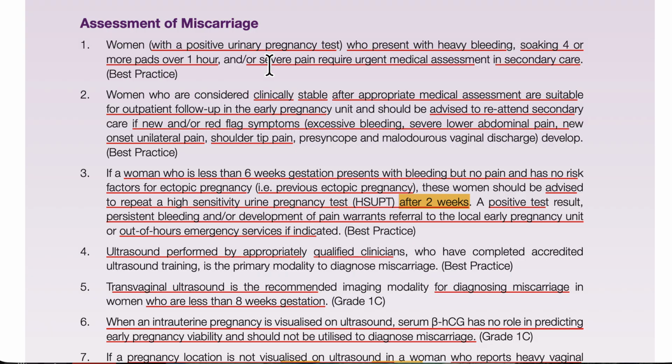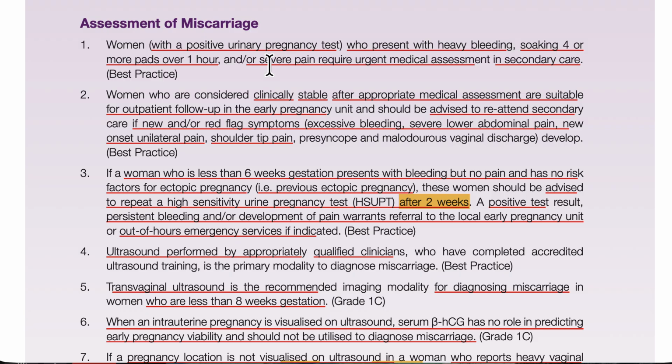Whenever we are managing anything, managing means we have to do the assessment. First assessment: any patient who comes with less than 6 weeks, maybe she has a delayed menses. We don't know whether she has done the pregnancy test or not. Maybe this is her late period. So the first thing we are going to do for her is the pregnancy test. Urine pregnancy test we have to do for her, and the ultrasound after 2 weeks.